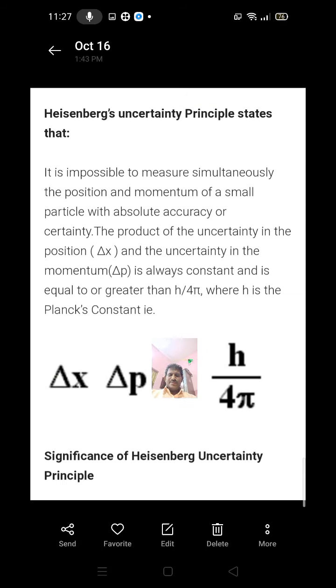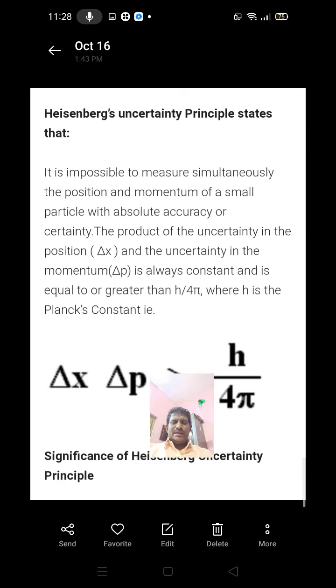Today in class, let us discuss the Heisenberg uncertainty principle. According to the Heisenberg uncertainty principle, it is impossible to measure simultaneously the position and momentum of a small particle like an electron with absolute accuracy or certainty. This is called the Heisenberg uncertainty principle.